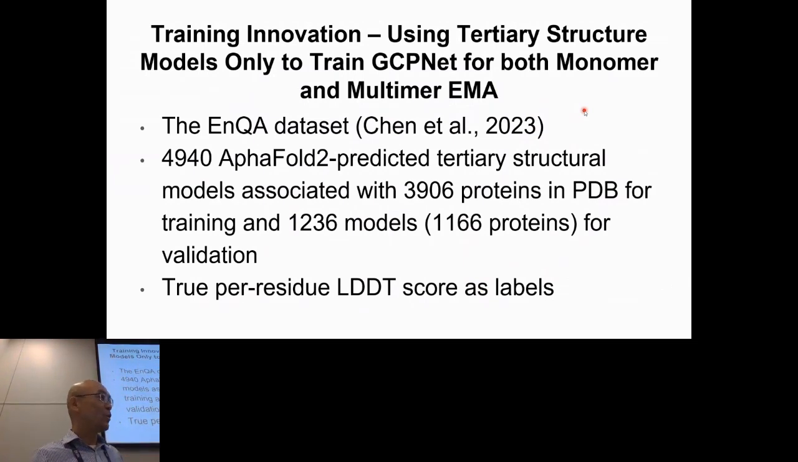The data set we use is the ENQA data set, and it has 4,900 AlphaFold predicted protein structures associated with about 3,900 proteins. As a training data set, we also have about 1,200 models for validation, to select models. And because we know their true structures, we already know their per-residue LDDT scores, and we use them as labels to train the method to learn the relationship between the structure and the quality.